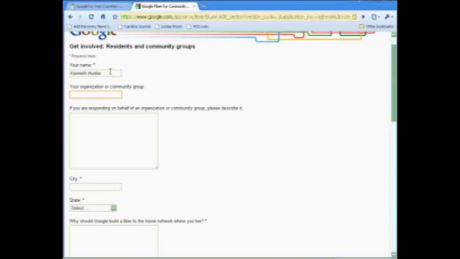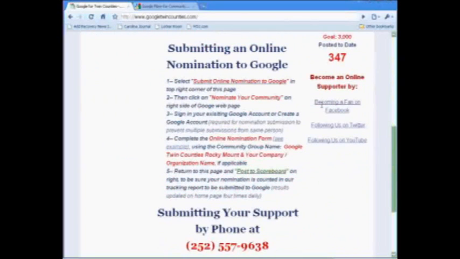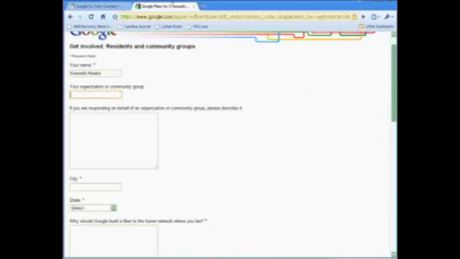If you go back to googletwincounties.com, you'll notice that we do have some instructions with respect to submitting an online nomination. What you want to do is, in the community group name, mention Google Twin Counties Rocky Mount and then mention the name of your organization. So I'm going to put in there Google Twin Counties Rocky Mount, copy and paste it over there, and type in Young Professionals Network. Then down here, if you are responding on behalf of an organization, please describe it.